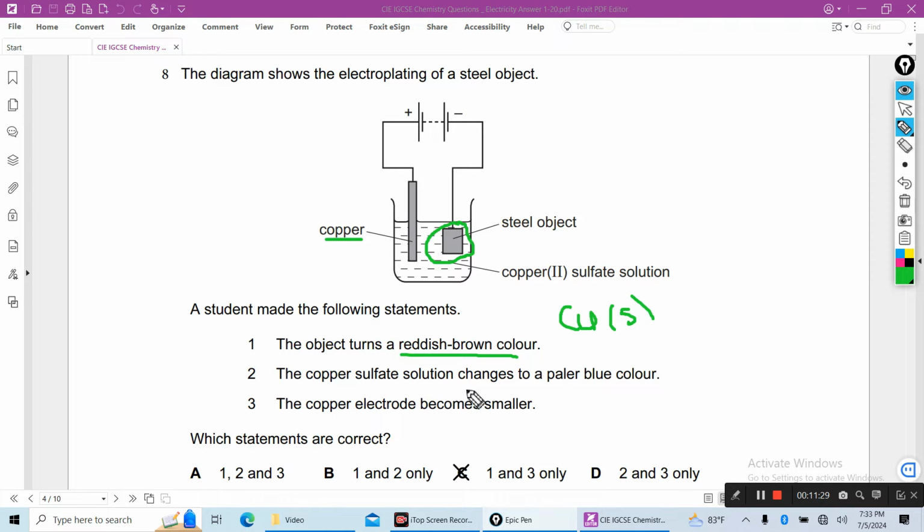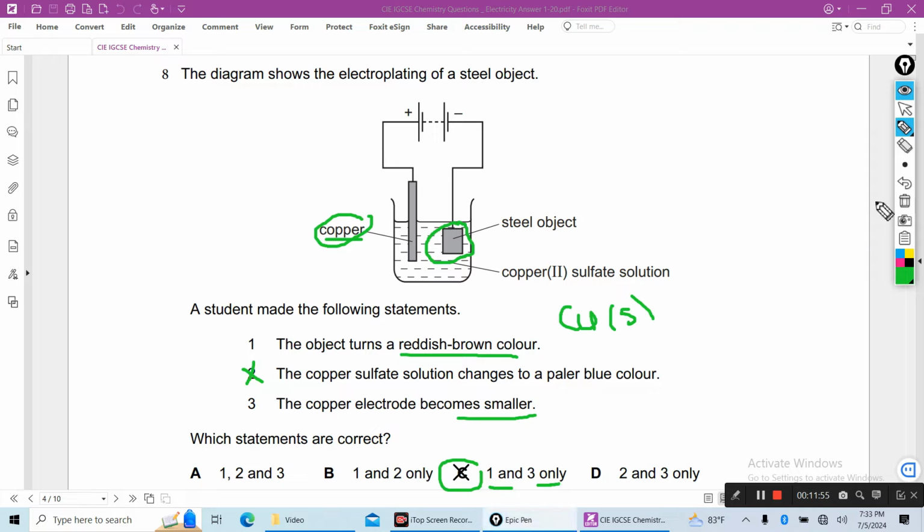Two, the copper sulfate solution changes to a pale blue color. No, the electrolyte remains the same color, so this is wrong. Three, the copper electrode becomes smaller, because copper is oxidized, so it will dissolve and gradually become smaller. So 1 and 3 is the right answer. Which statements are correct? C is the right answer.